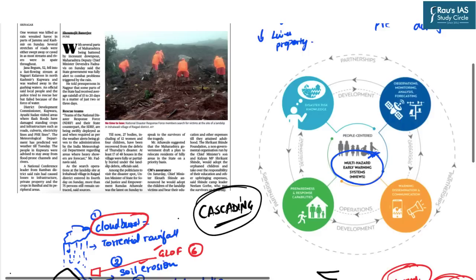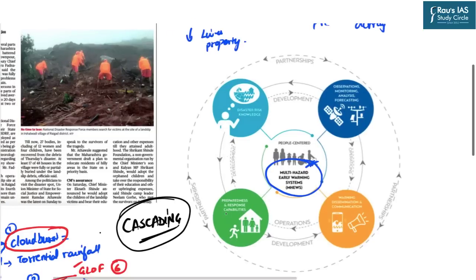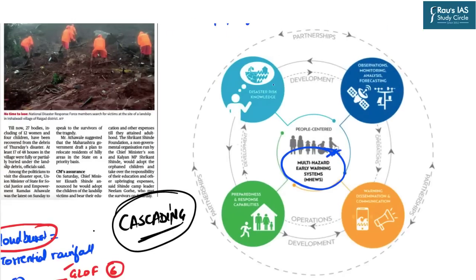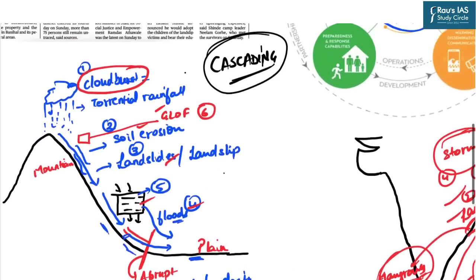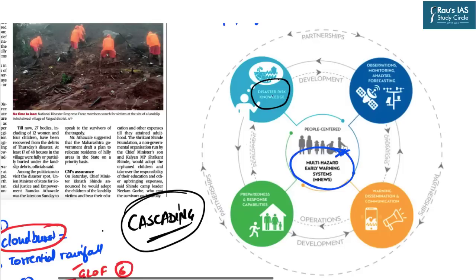Let us understand what are the key components of multi-hazard early warning system. So the first and foremost component is the disaster risk knowledge. The things which we have understood here with the help of these diagrams. So a multi-hazard early warning system must also have adequate knowledge of the disaster risk. Now, what do we mean by disaster risk? What is the knowledge of how this disaster is being created? What is the magnitude of this disaster?